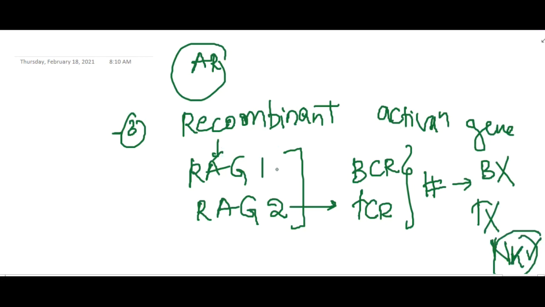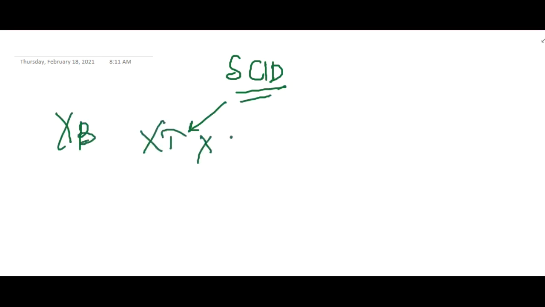So at the end, if you revise this, whenever there is severe combined immunodeficiency, the cause can be anything.